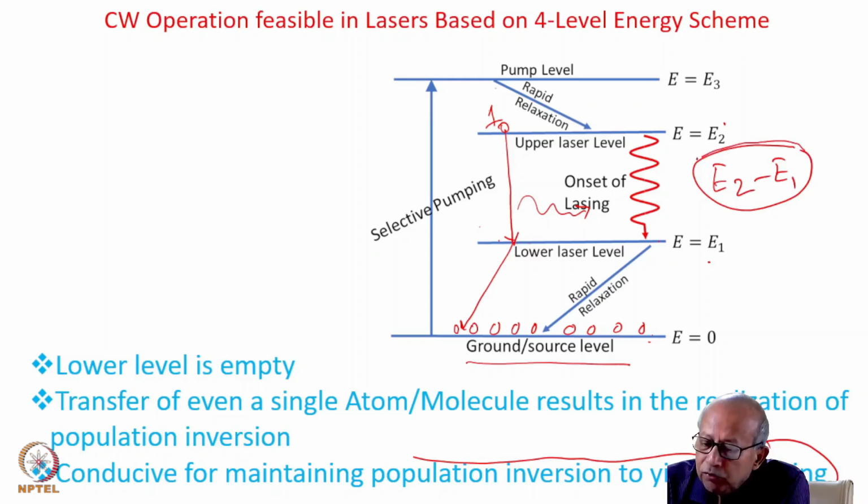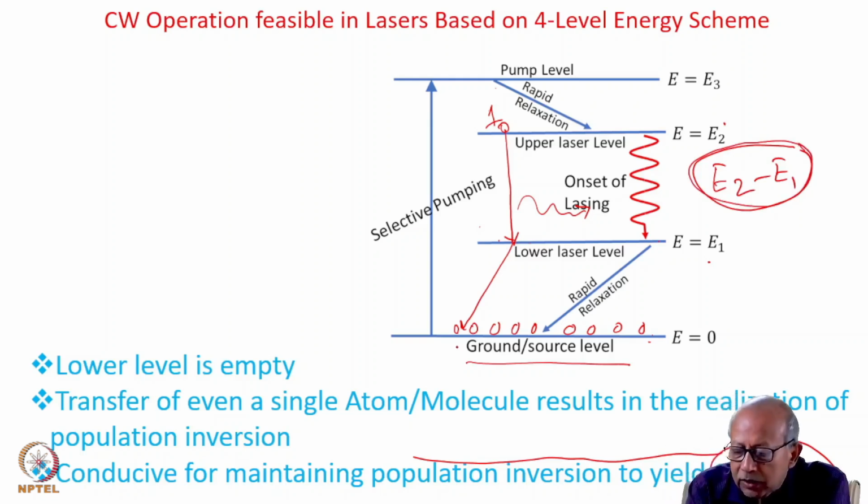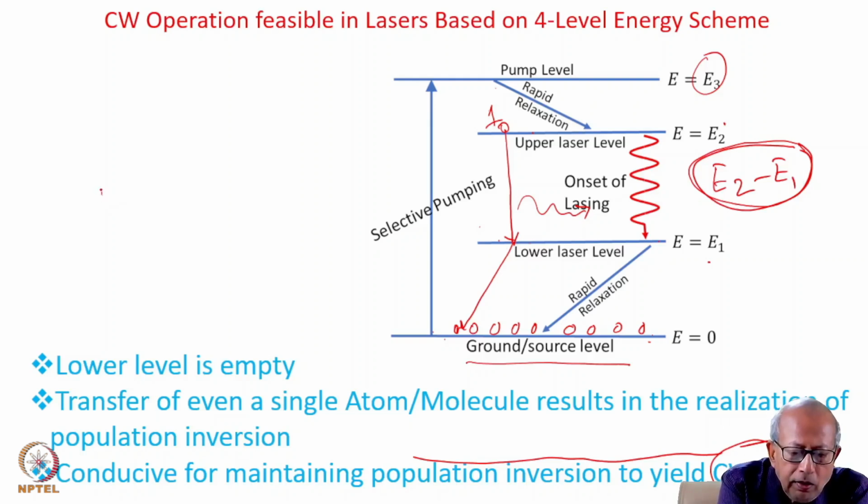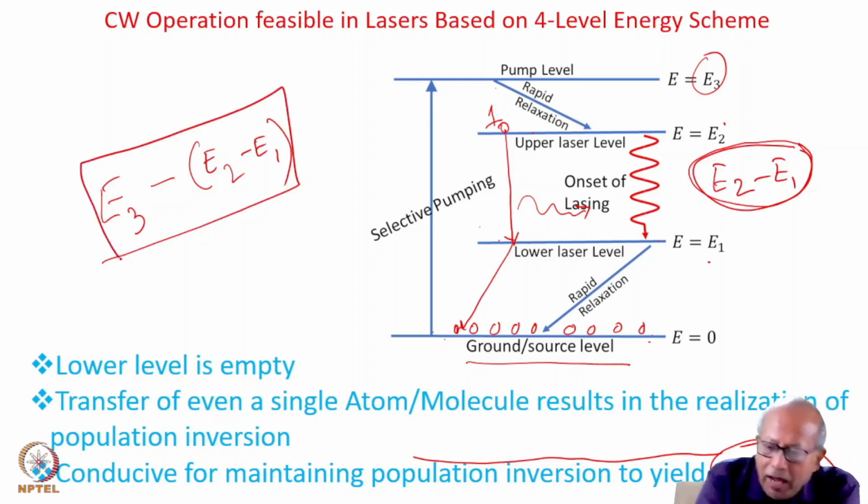To extract a photon of this much energy, you will have to expend an energy which is E3, because for creation of this population inversion, to take this atom from here to here, you have to spend E3 amount of energy. Now, from the energy that you have spent, which is E3, the energy that you have extracted as a photon is E2 minus E1. That means this much energy stays back in the system.